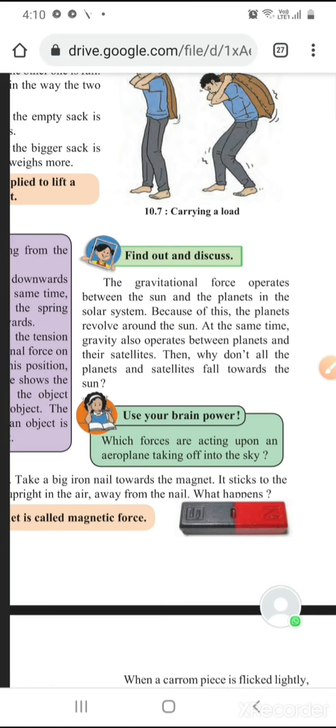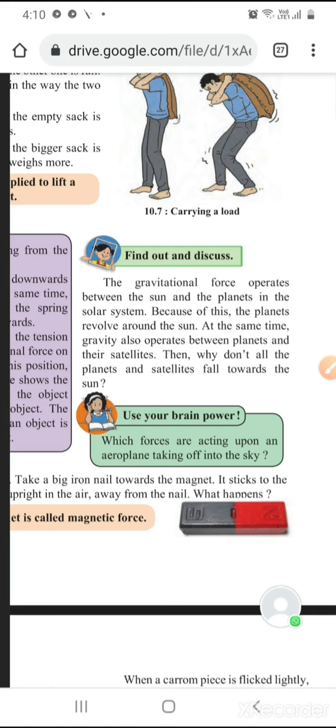Place a magnet on a table. Take a big iron nail towards the magnet. It sticks to the magnet. Now hold the magnet upright in the air, away from the nail. What happens? The force exerted by a magnet is called magnetic force.